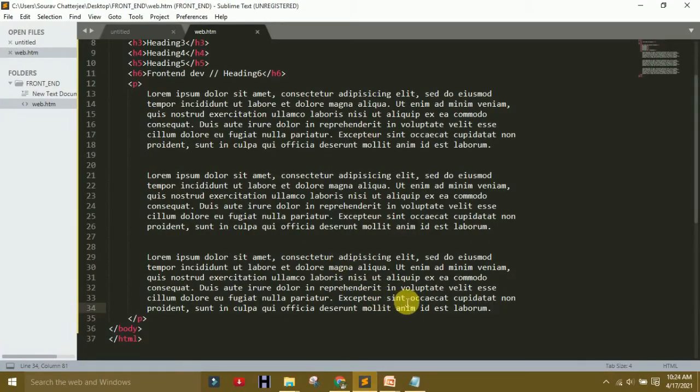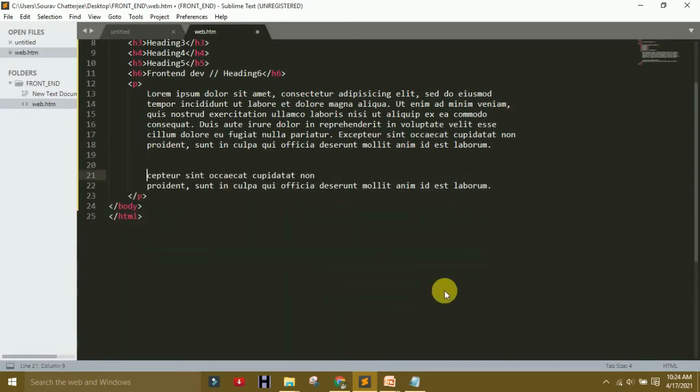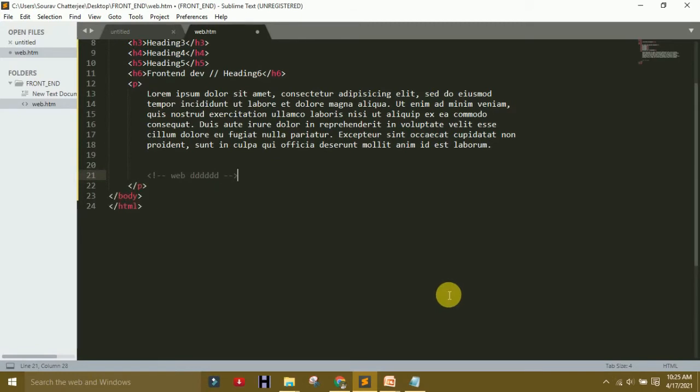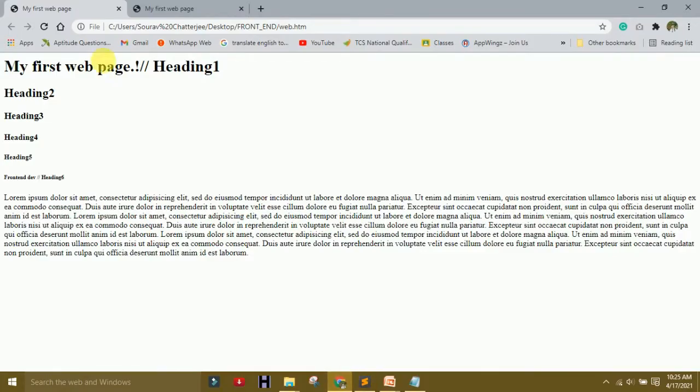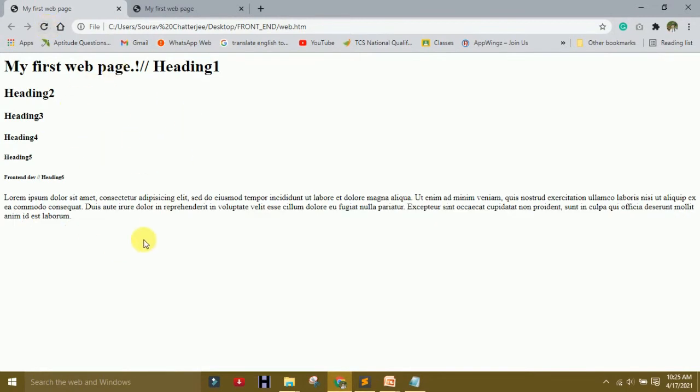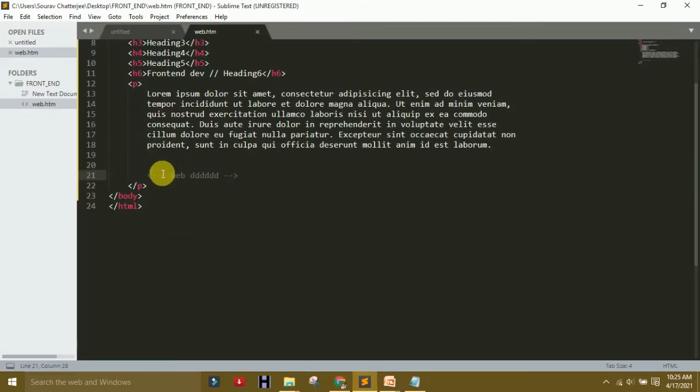Okay. After paragraph, I delete it. I'll tell you how comment is used in HTML. Comment use here, like here. So I write normally, then close that, then save it. You saw that it is showing here but not showing in the browser because it is a comment, right? You saw that after your refresh there is no change. So that is the comment section. But I will tell you how you use it without any mouse.